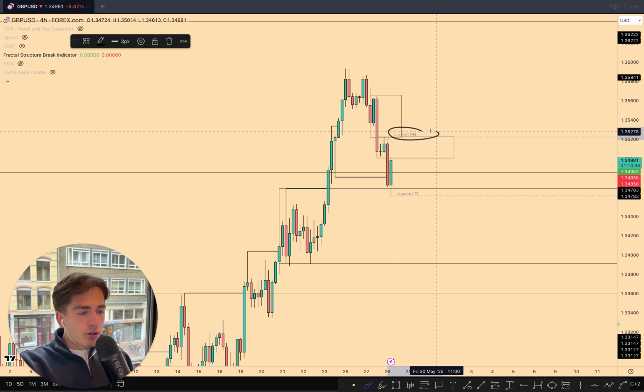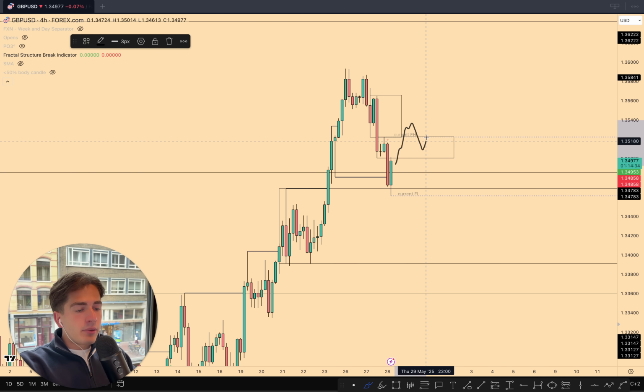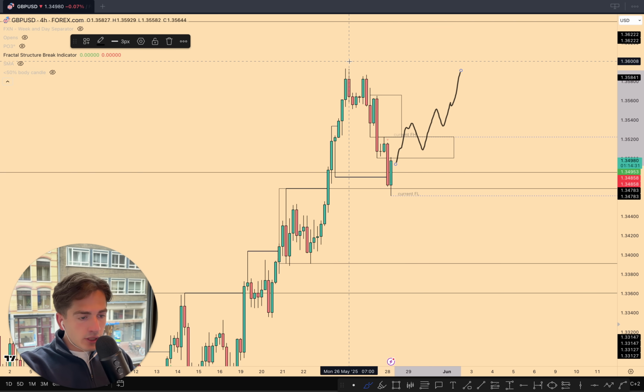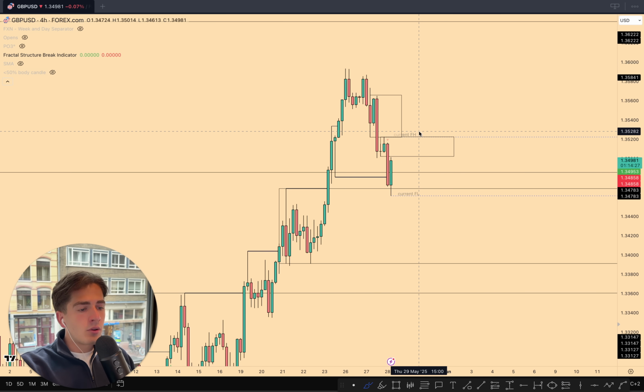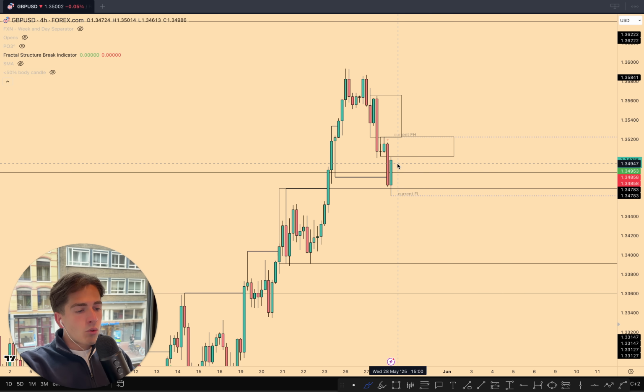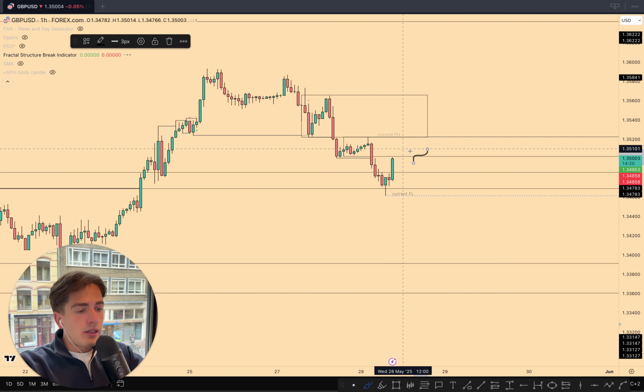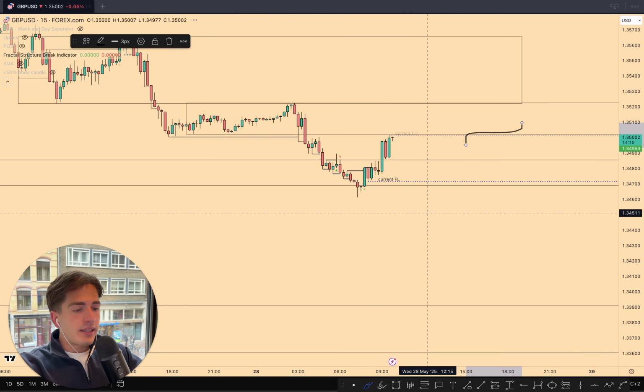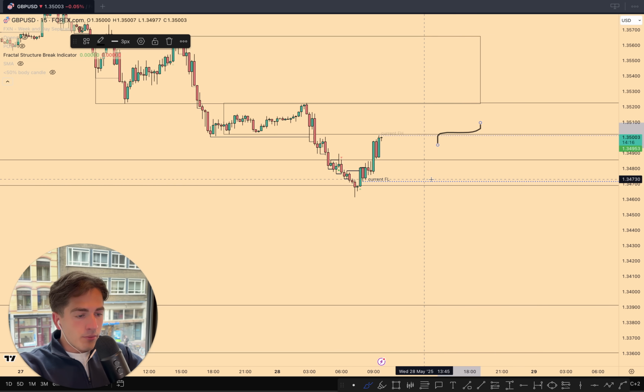But let's say we break the current fractal high. This could then again be an indication that we're ready to look for some longs again, as we still have these descending highs open here at the top. Okay, so it's all going to be dependent on this London session. Are we going to break the current fractal high, or are we going to push in and then, for example, see bearish confirmation again on, let's say, the 15-minute or on the 1-hour time frame?